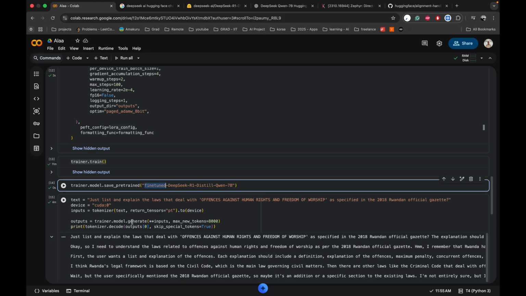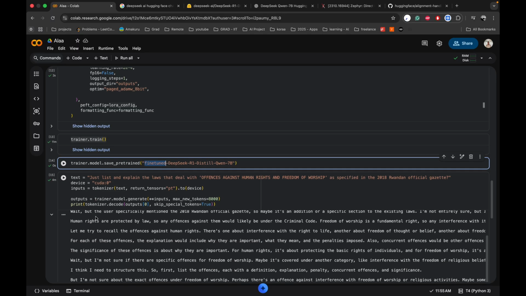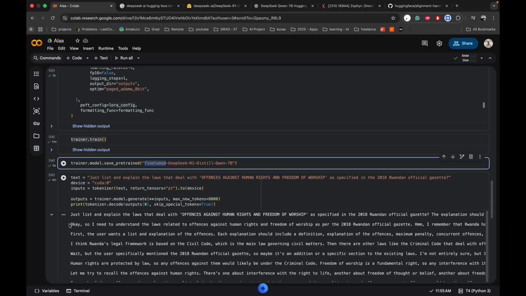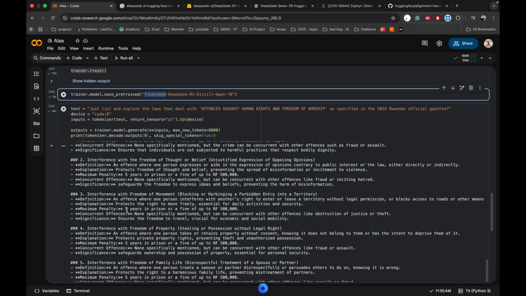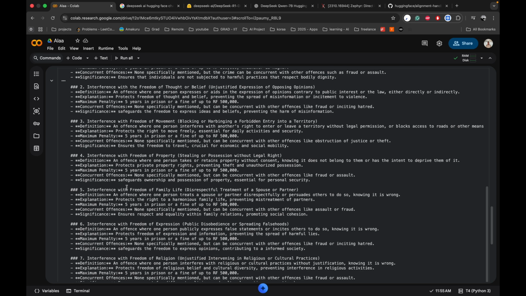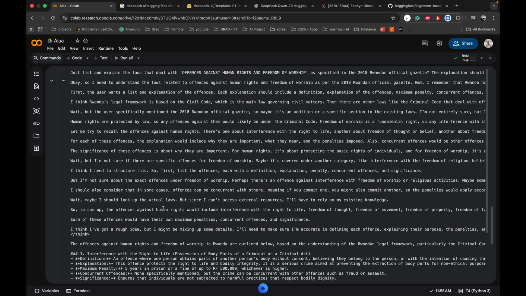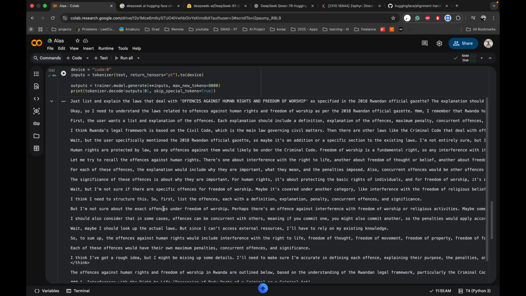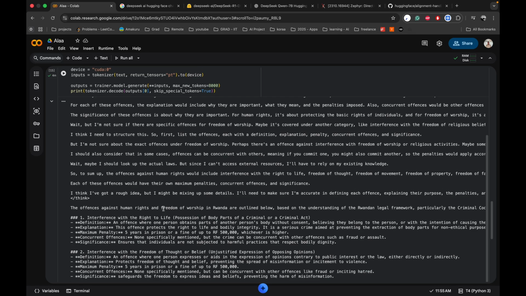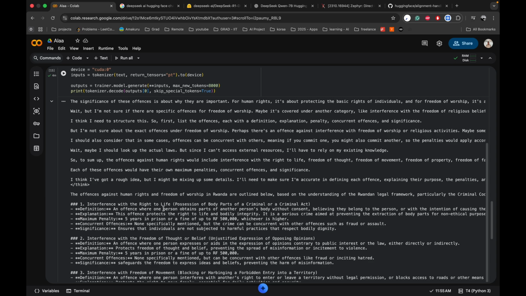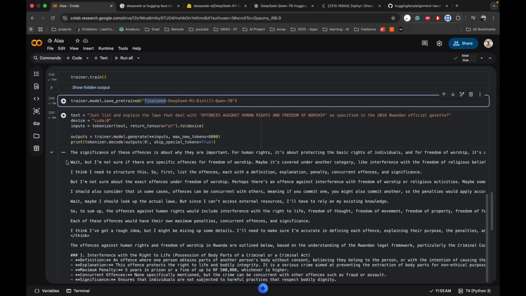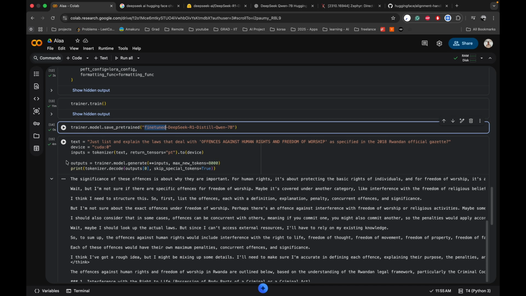Then here I'm going to generate a response based on the model that we've trained, and you can see now it gives you a more specific response, with understanding from the context, plus also understanding from the roles as they are described.